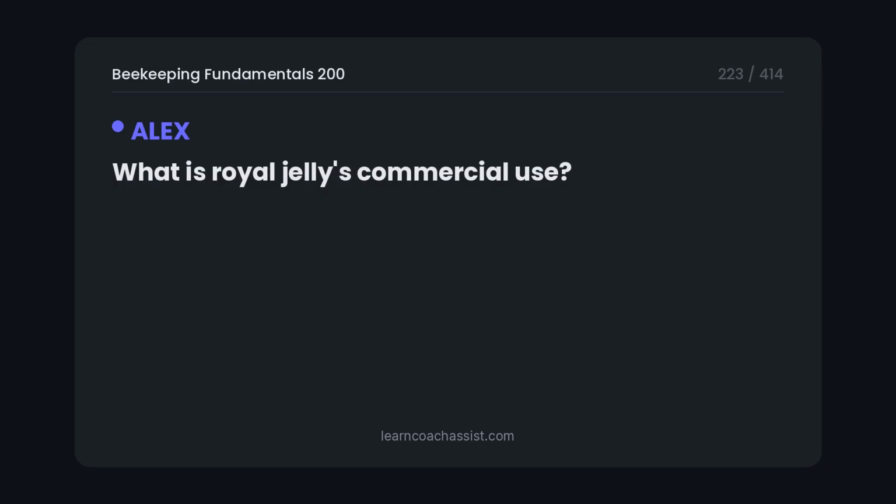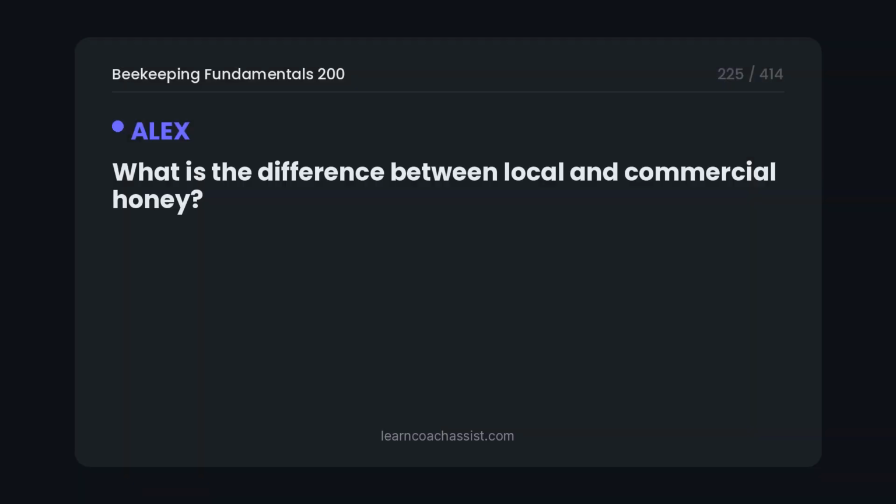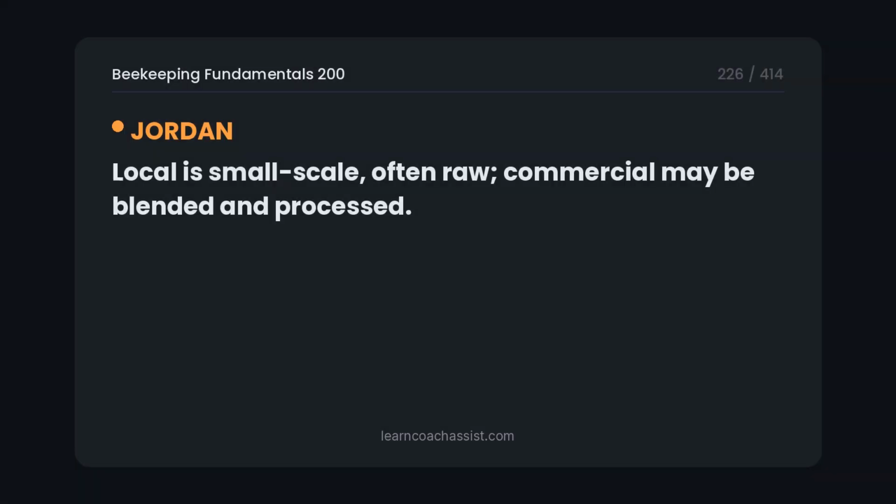What is royal jelly's commercial use? Sold as supplement, effects on humans not definitively proven. What is the difference between local and commercial honey? Local is small scale, often raw, commercial may be blended and processed.